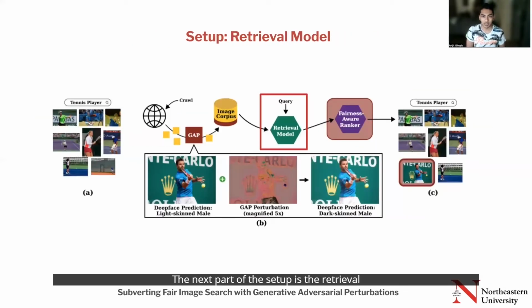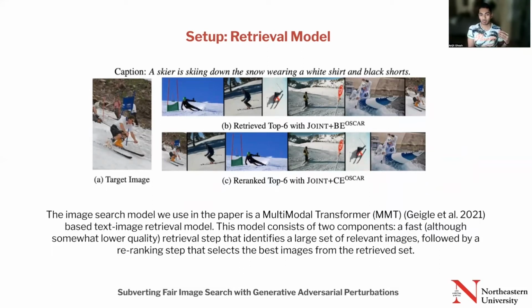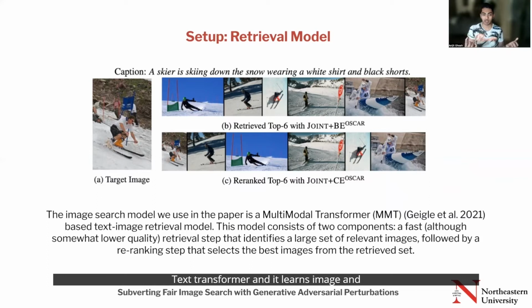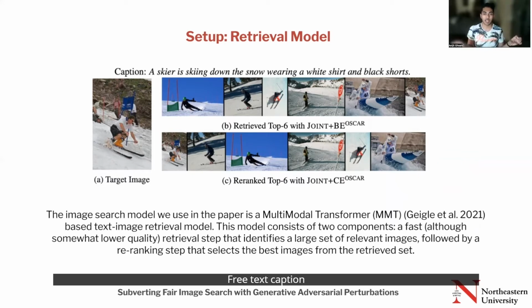The next part of the setup is the retrieval model. For the retrieval model, we use something called the multimodal transformer. It's from a very recent paper. Essentially, it's a transformer-based model which uses both a visual transformer and a text transformer, and it learns image and text embeddings together. So it allows the practitioner to enter a free text caption, and based on the embeddings learned, it surfaces images from a repository that have the closest embeddings to this input text. So it's very efficient and state-of-the-art.